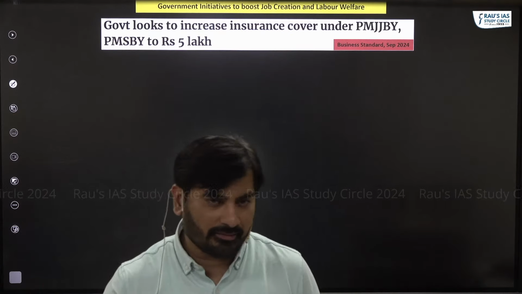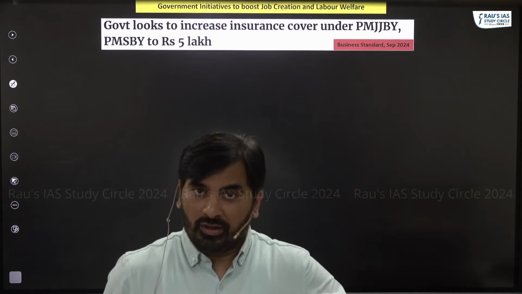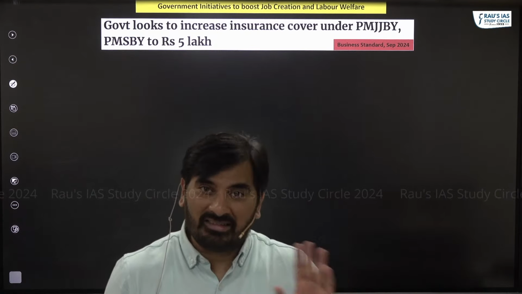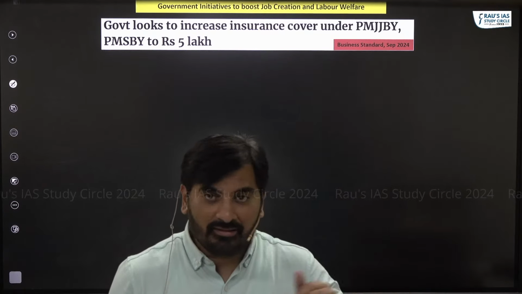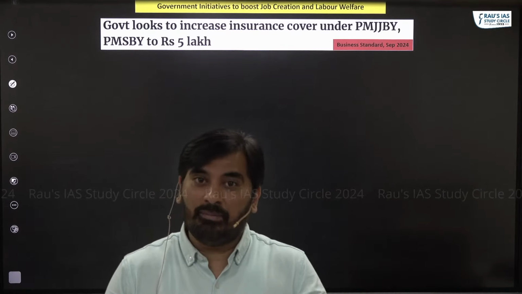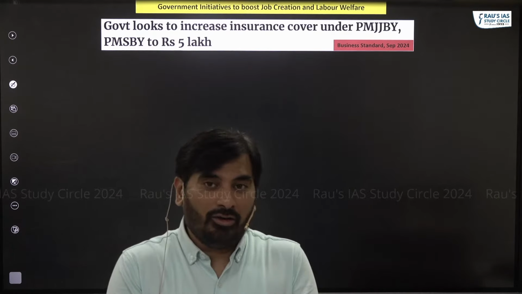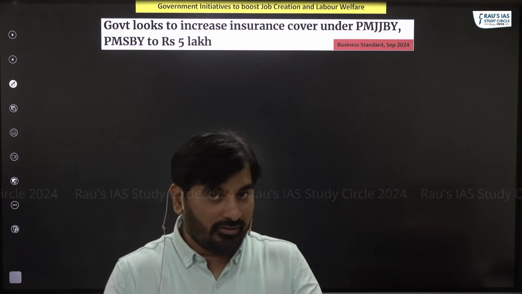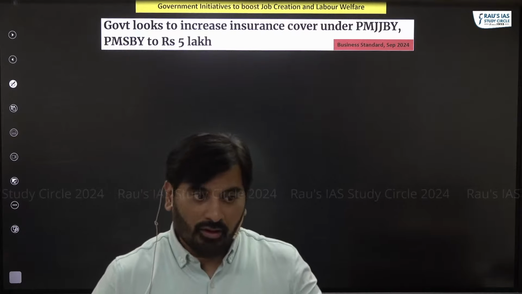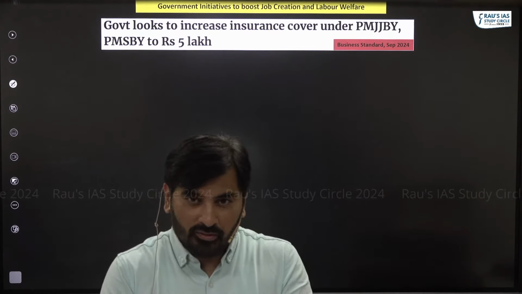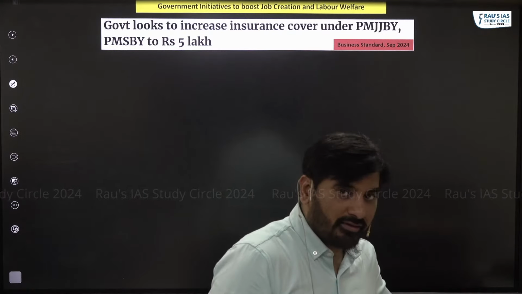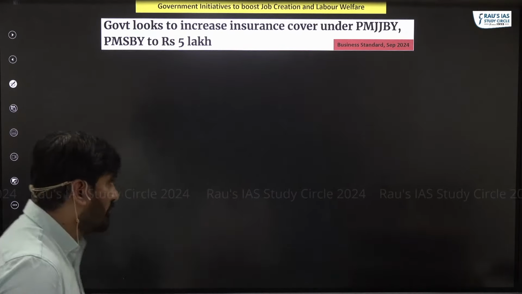Death could be because of any reason. Pradhan Mantri Suraksha Bima Yojana is an insurance cover for accident. If someone meets with an accident, the person dies or suffers a permanent disability, for that kind of accidents, there is an insurance scheme, that is Pradhan Mantri Suraksha Bima Yojana. From the perspective of prelims, you need to know the basic differences between these two schemes. Let's take up the differences and then we'll solve some practice questions.